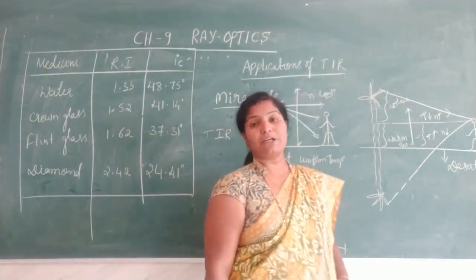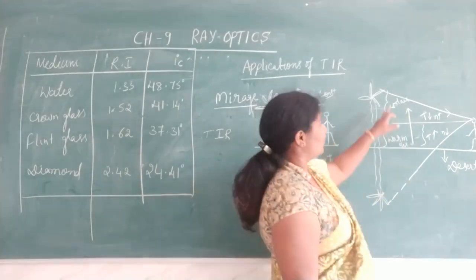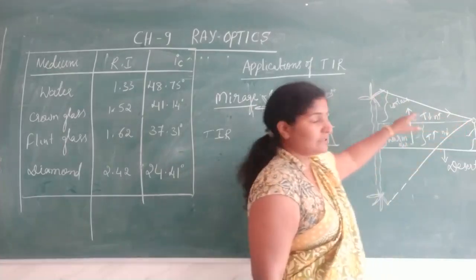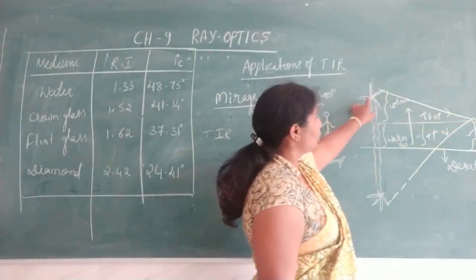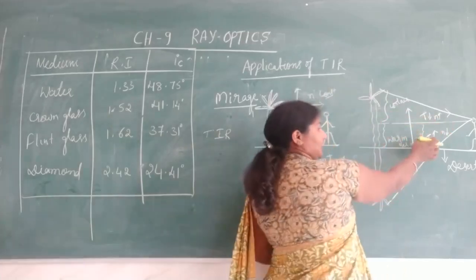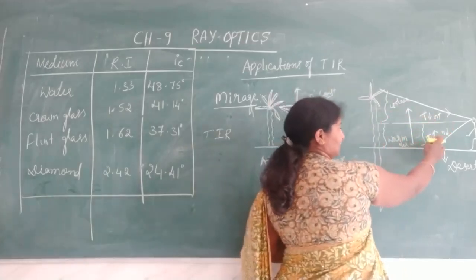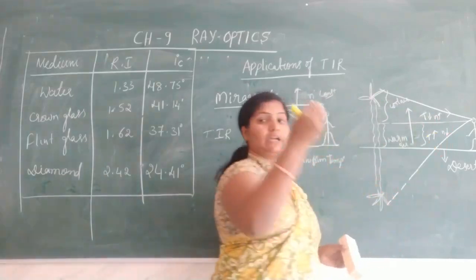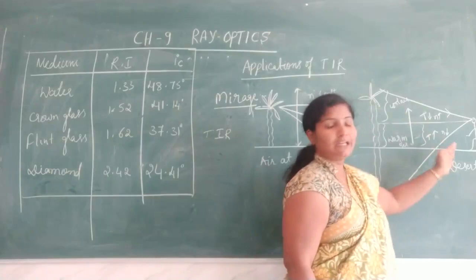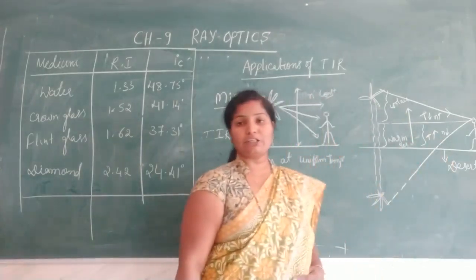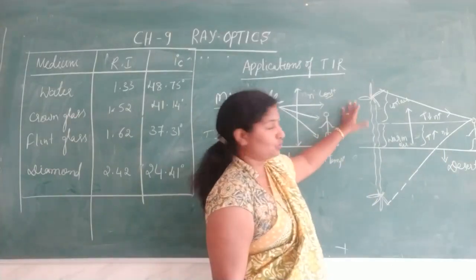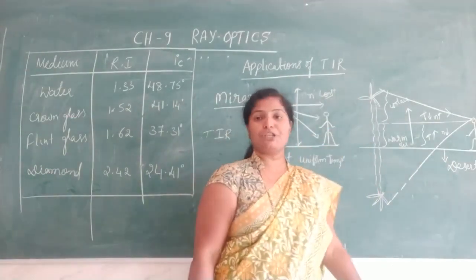high density, optical density medium. So due to this, light from the tall object like trees passes through the medium of lower refractive index. When of lower refractive index, it bends towards the ground and bends away from the normal, and it suffers total internal reflection. Due to this, where the object is, there its inverted image is formed.